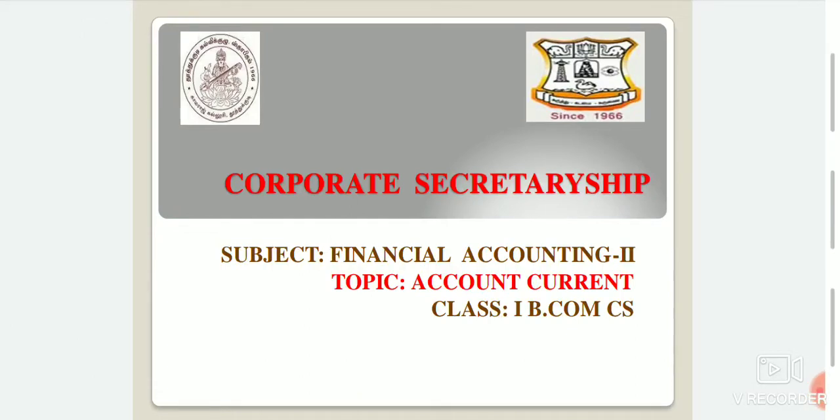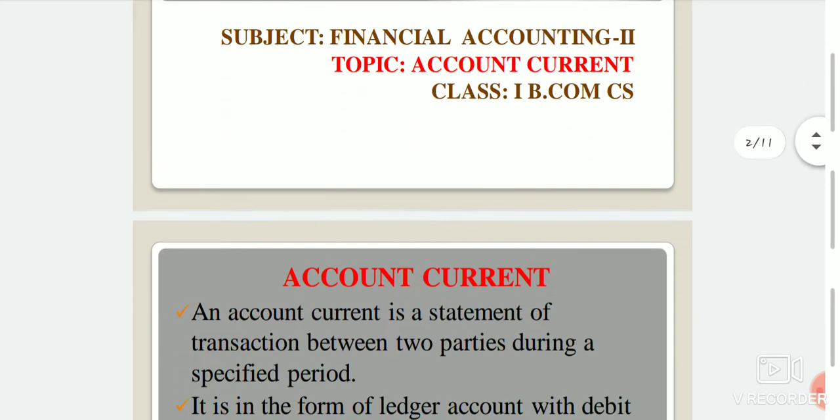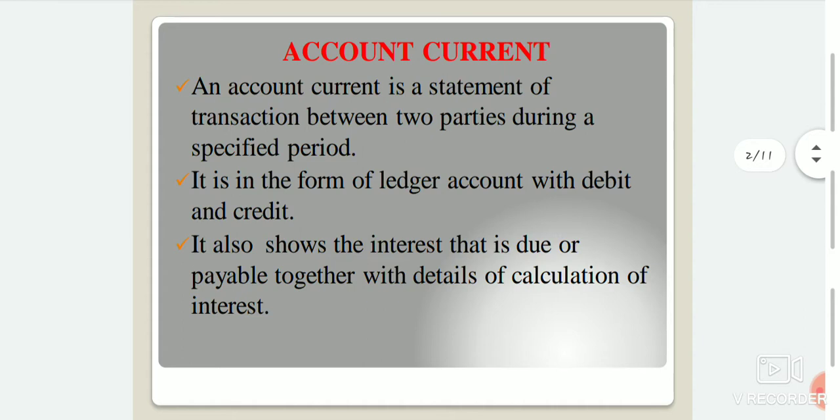Today we see account current, meaning an account current is a statement of transactions between two parties during a specified period. It is in the form of a ledger account with debit and credit. It also shows the interest that is due or payable, together with details of the calculation of interest.